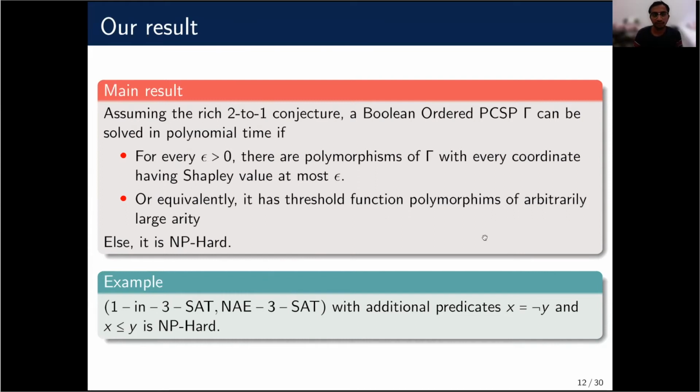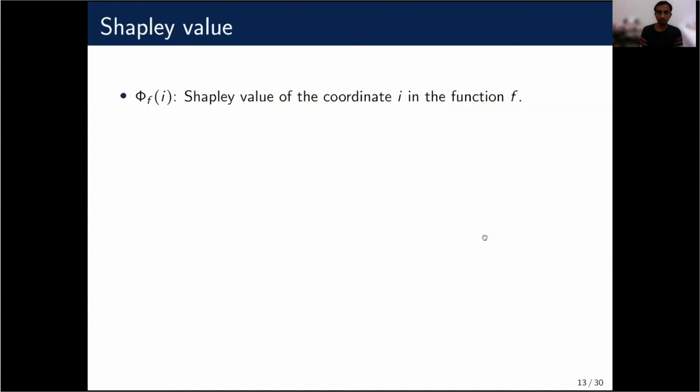Let's start by discussing the algorithmic part of the dichotomy. First, define the Shapley value of coordinate i for a monotone function f. Shapley value is a way to measure the influence of a coordinate on the value of the function. So it is similar to the traditional influence of Boolean functions. However, Shapley value is defined only for monotone functions.